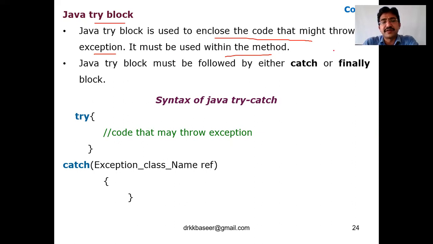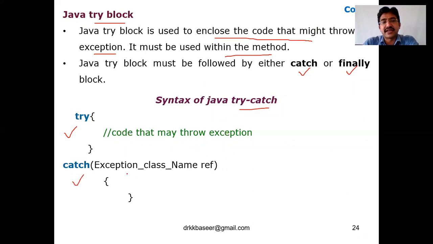So a Java try block must be followed by either a catch block or a finally block. Maybe catch block, try immediately catch or try immediately finally. So this is the syntax for Java try catch, that is try. This is the syntax for try immediately catch.